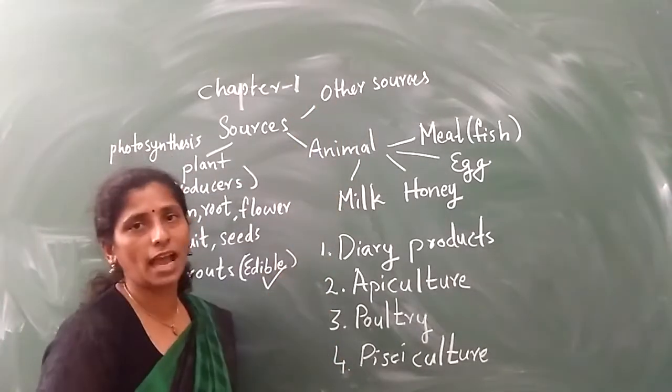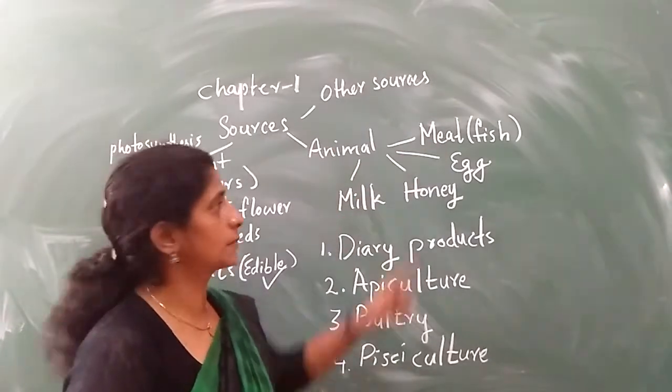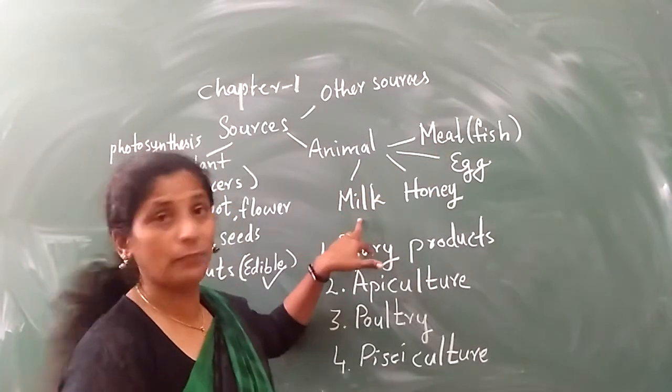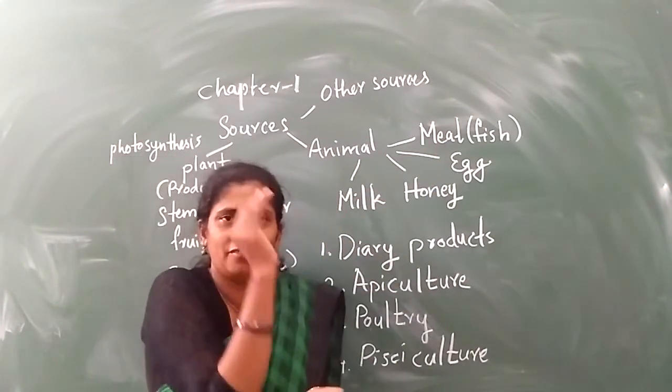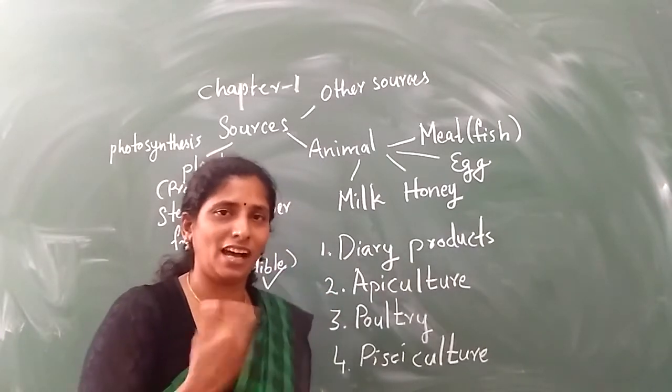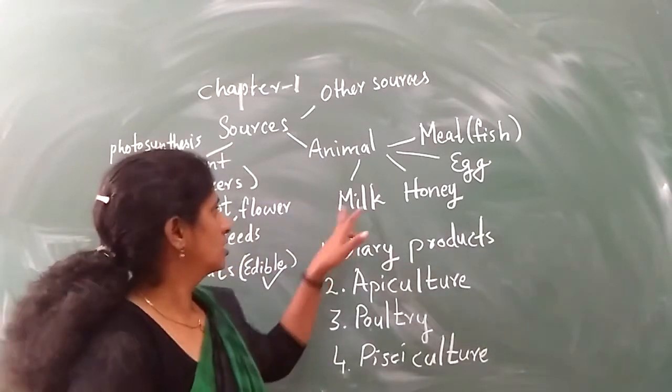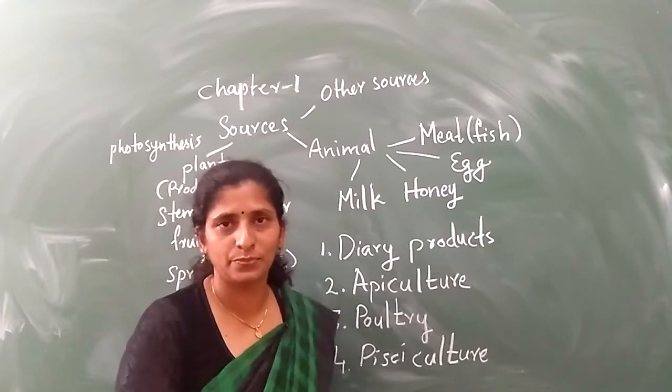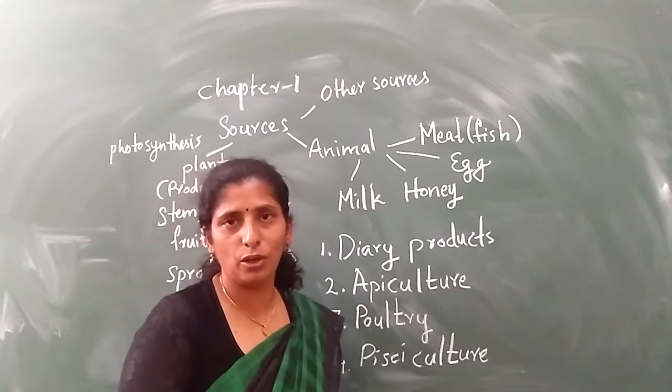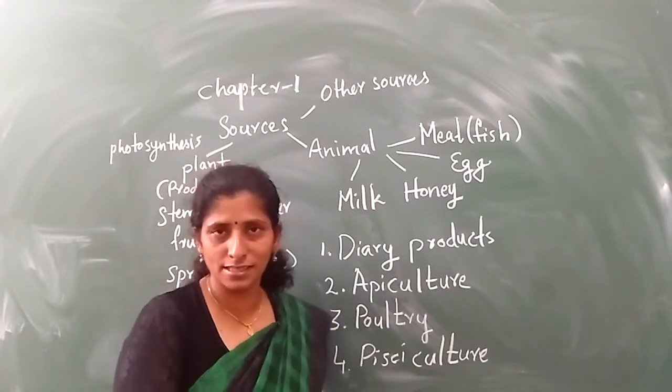Next we will see about animals. What are we getting from animals? The first one is milk. Milk is very important. Even when we are very small, we start to drink milk. So where do we get milk from? From cow, buffalo, is it? So these animals give us milk.